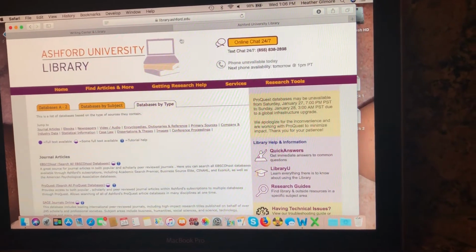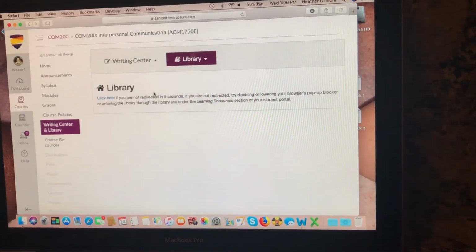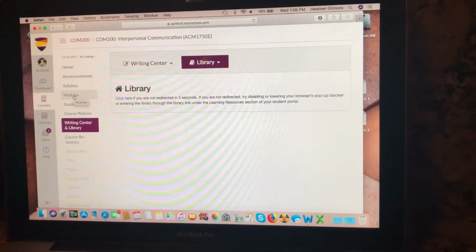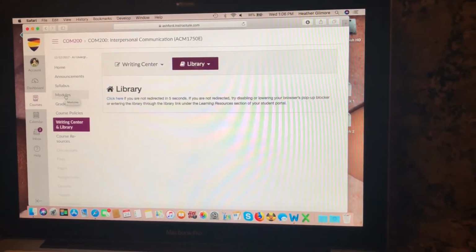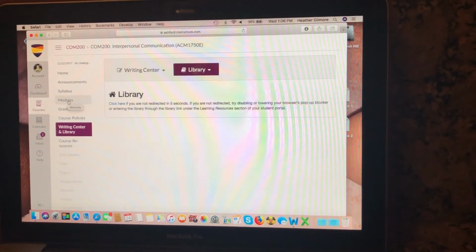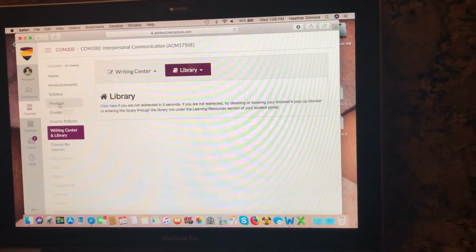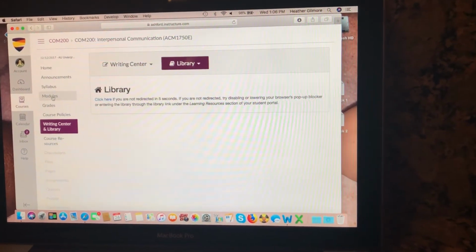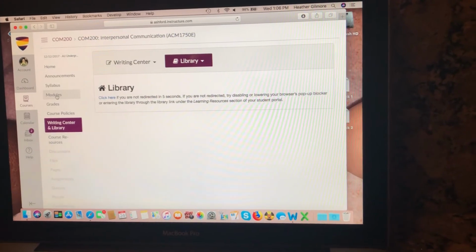So in all, I hope this finds you all doing well and finishing up on your week 5 assignment and or helping you try to find actual credible sources. So again, if you have a question and you aren't sure if it's a credible source, shoot me an email, send it to me and let me look at it. And I'll let you know if it's a credible source or not.